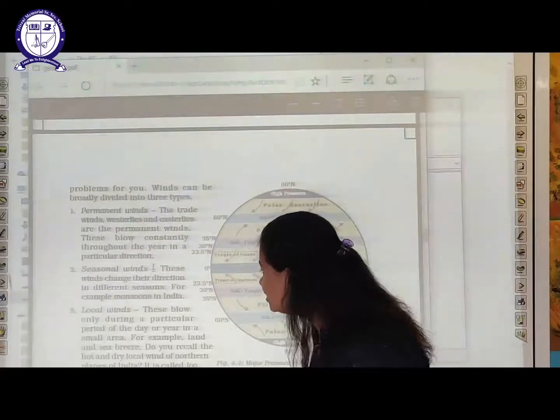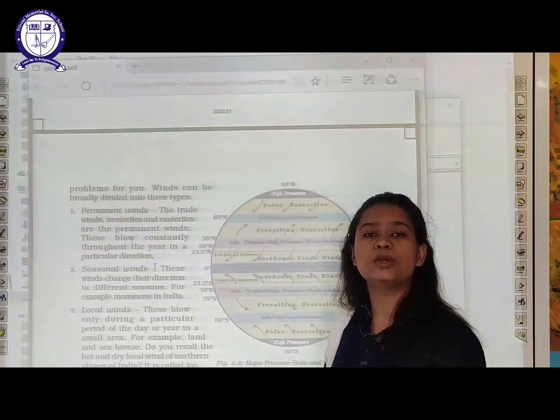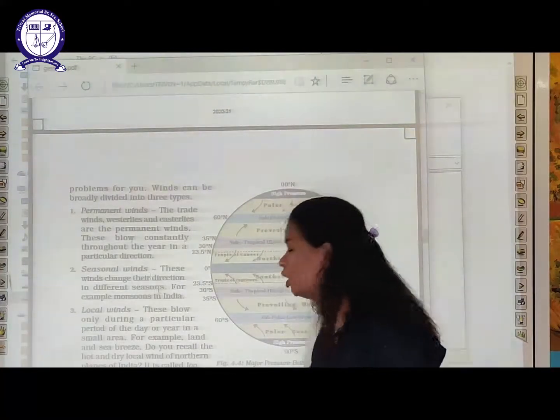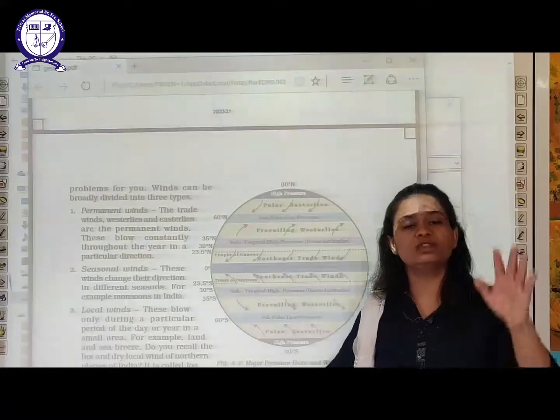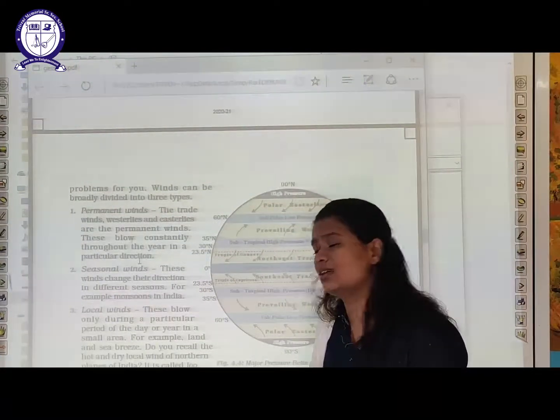Then there are seasonal winds. The name is suggesting itself. These winds blow when a particular season arises. For example, monsoon winds. Right now in North India, monsoon is arising, so the wind that is blowing nowadays is an example of seasonal winds.